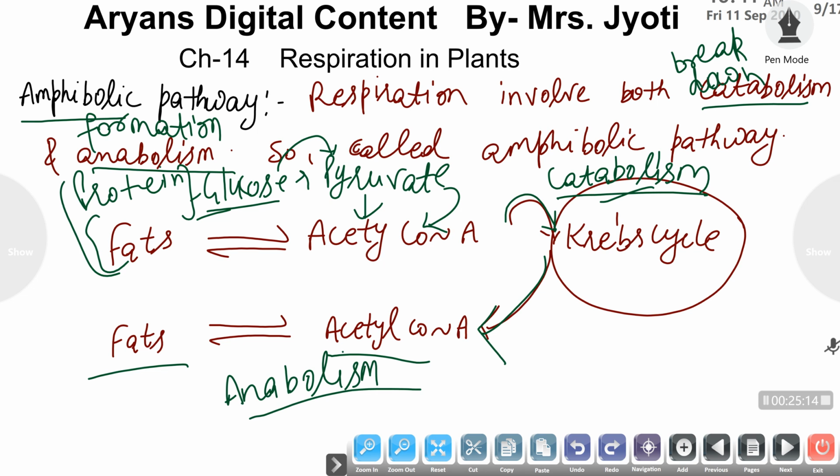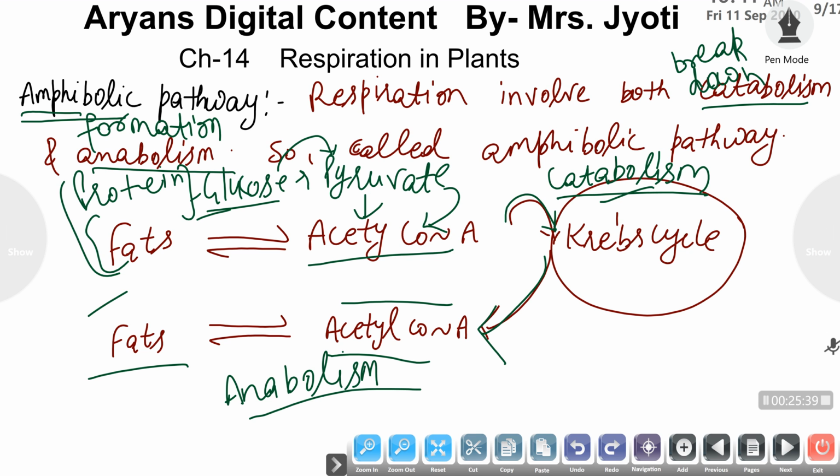However, carbohydrate can't be synthesized in our body, but acetyl coenzyme A can be transferred into fats and protein molecules. So respiration involves the formation of acetyl coenzyme A as well as breakdown of acetyl coenzyme A. So it can be considered an amphibolic pathway.